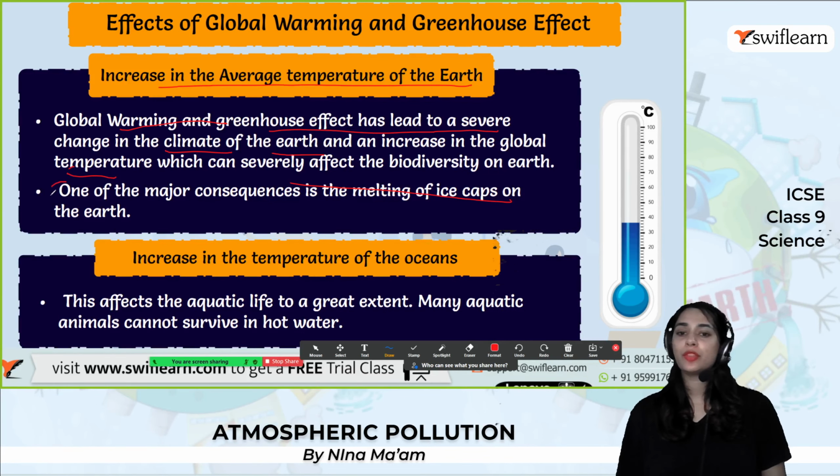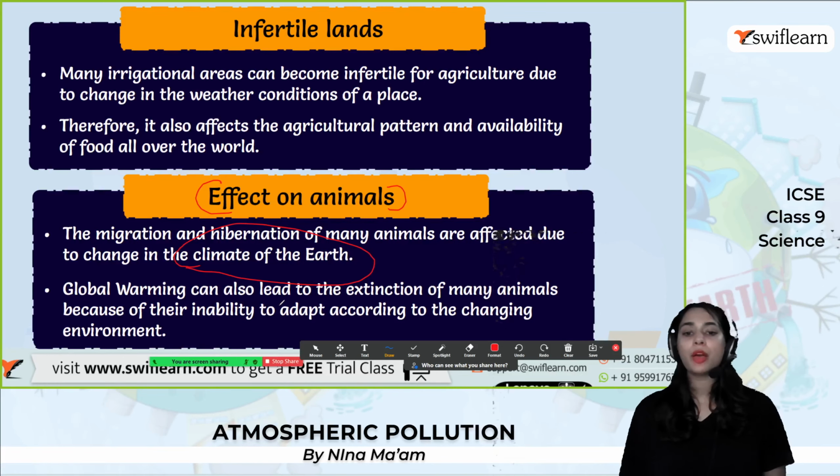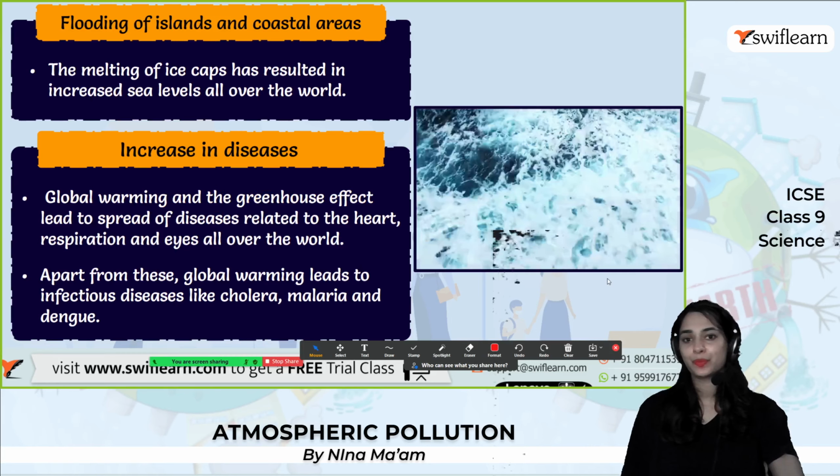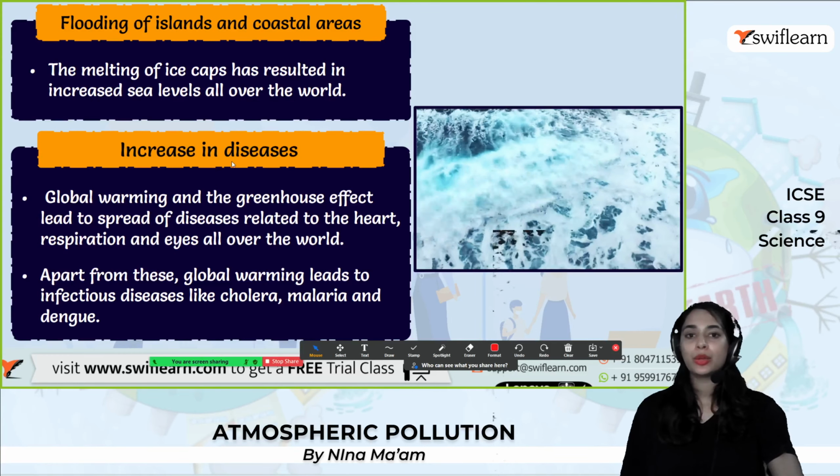So that is our scenario. The hibernation and migration won't be possible. So global warming can also lead to the extinction of many animals and species, because some animals cannot adapt according to the change in environment. Neither will they rely upon the hot or the cold weather. Because of the hot weather they cannot survive and adapt, so they will die eventually, and we cannot find all those animals anymore within the earth. Flooding of islands and coastal areas.